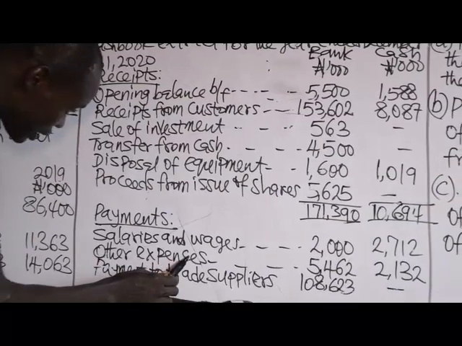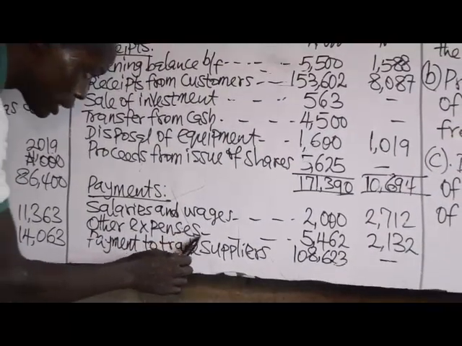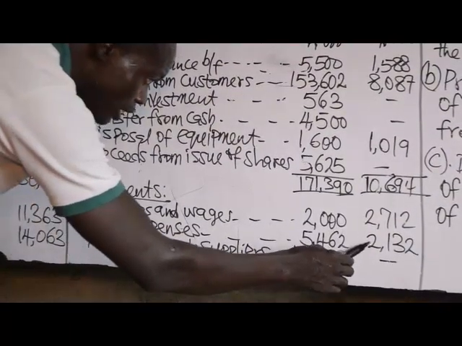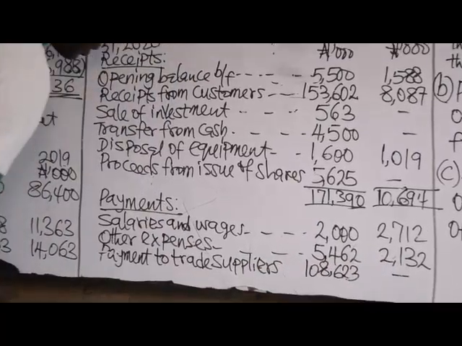other expenses. It's also operating, 5,462 and 2,132.